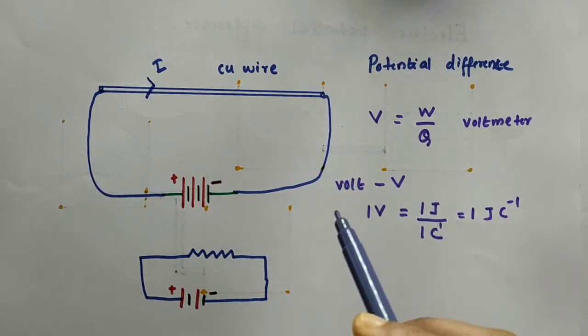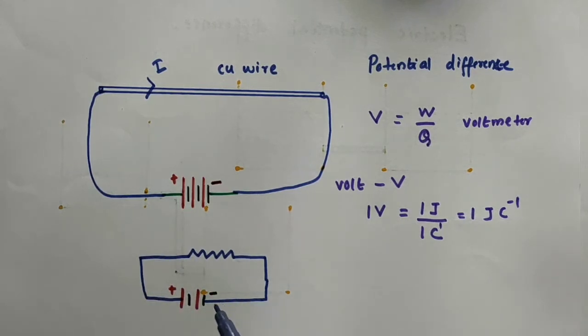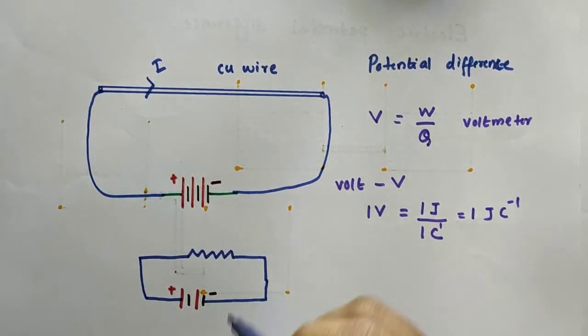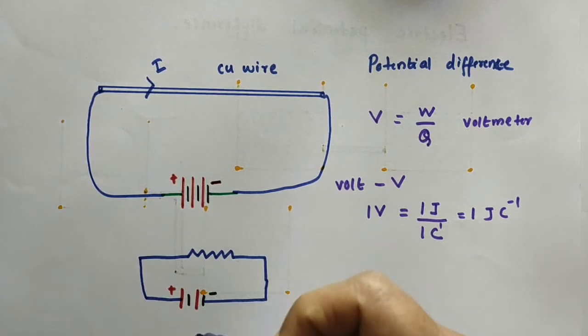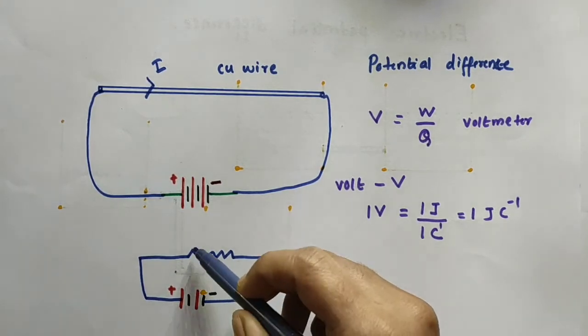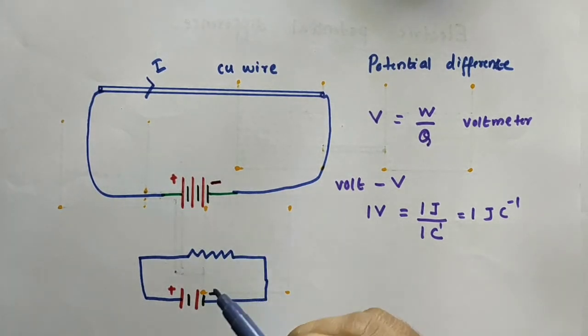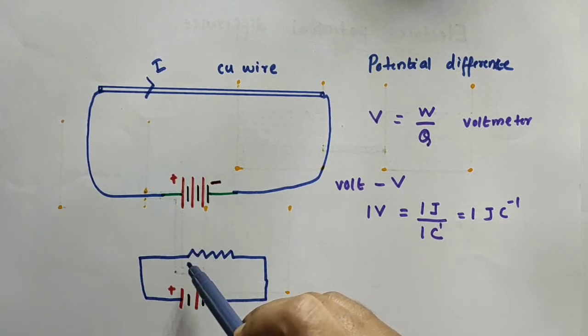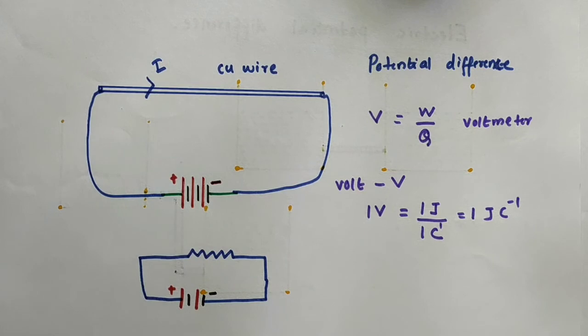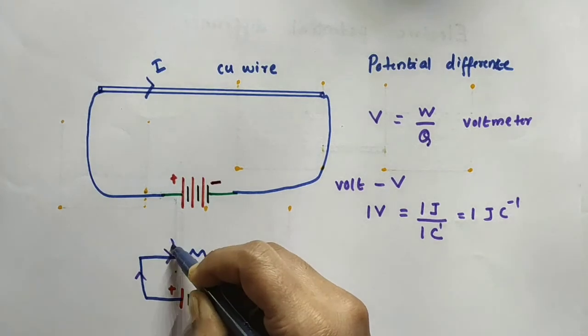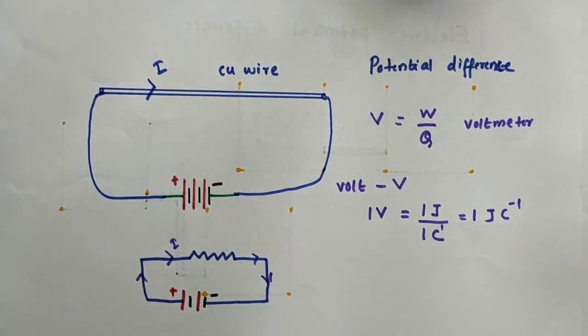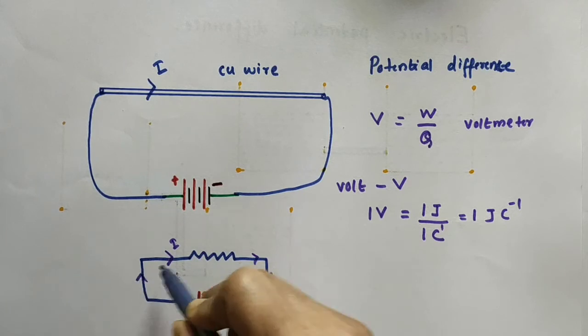Suppose we have an electrical circuit with a battery, and this is the symbol for a resistor. We will discuss resistors and resistance in the coming videos. So we have an electrical component, a resistor, connected across the two terminals of the battery. From the positive terminal to the negative terminal, some current I flows through this closed circuit.